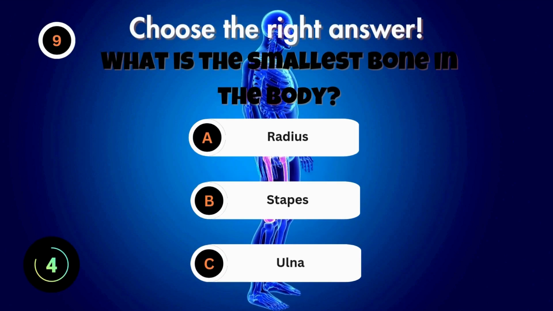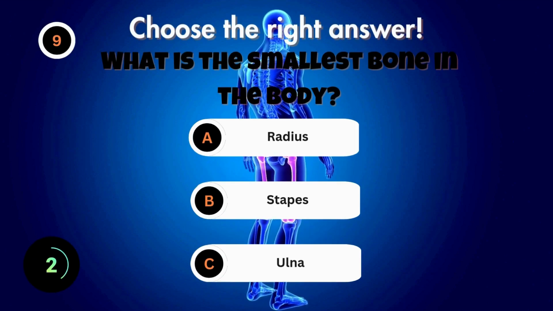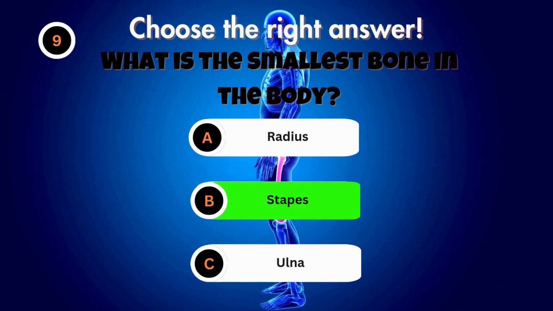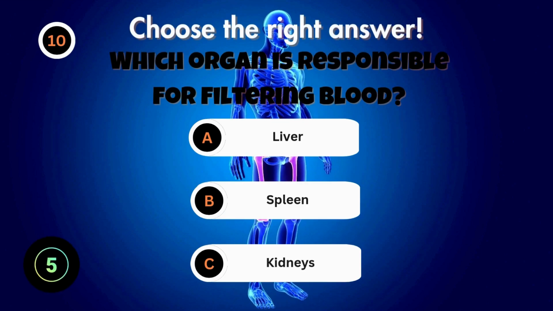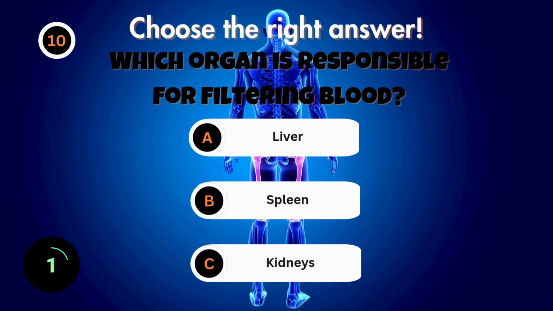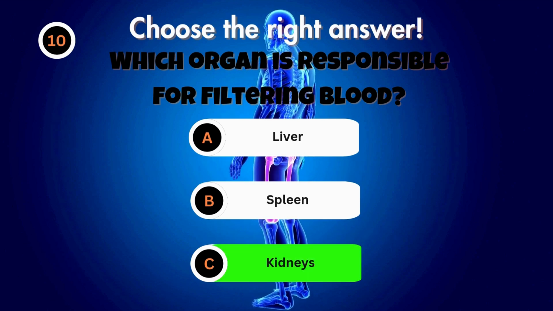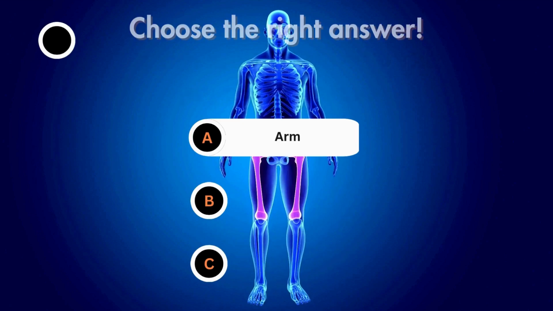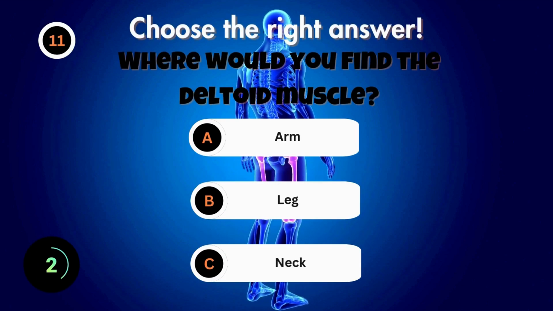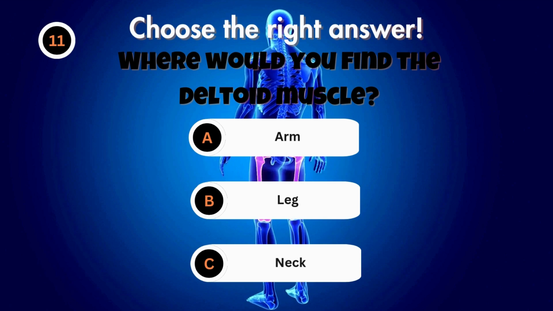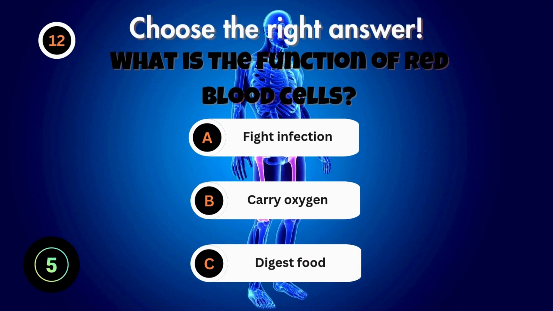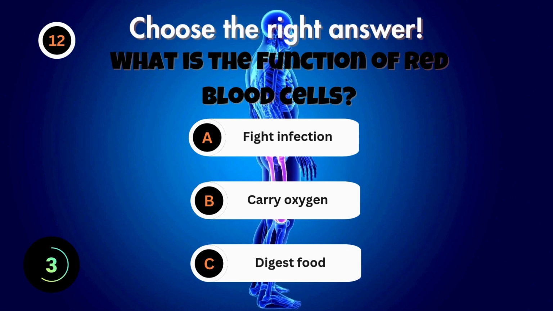What is the smallest bone in the body? Which organ is responsible for filtering blood? Where would you find the deltoid muscle? What is the function of red blood cells?